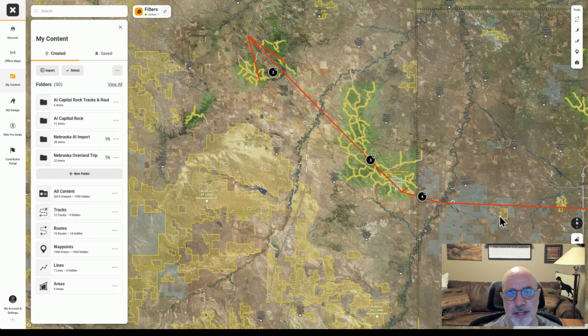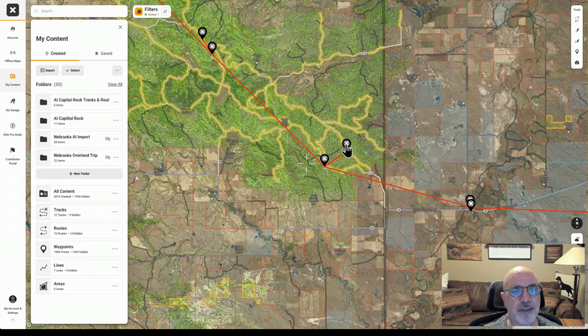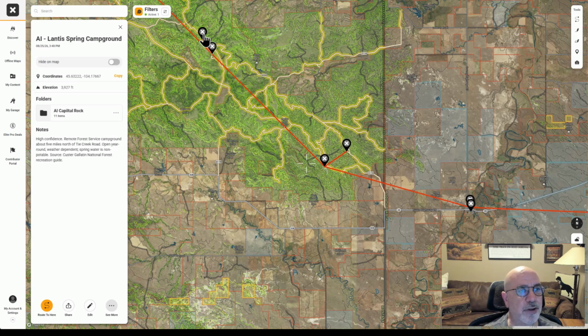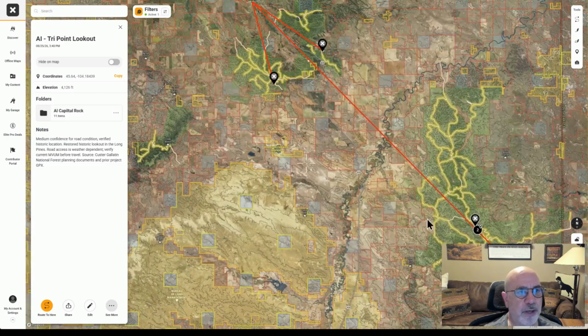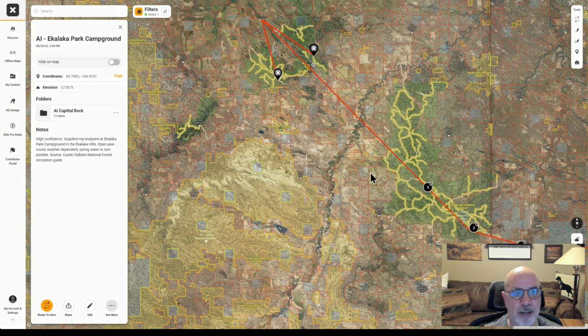But now what I've done is I've planned my whole trip, right? So I can go in and look at the different things. They're already labeled, so I can see over here that this is the Wiki Gulch. I can see here Capitol Rock. I could see here Lantern Springs Campground, another campground. Tripod Lookout, which is a really cool one. I can come up over here and see McNabb Pond. I can see that one, another campground.